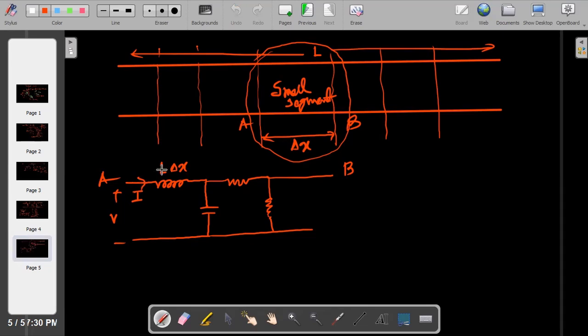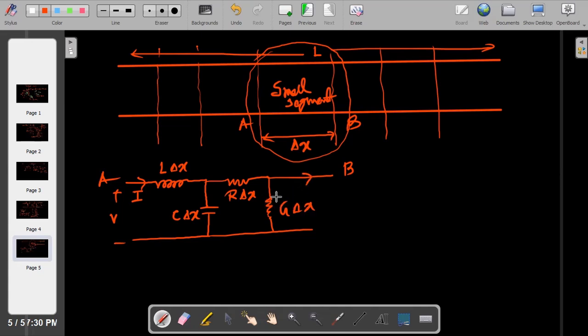That is not the actual inductance. So if delta X length is there, multiply with delta X. Similarly capacitance into delta X, R into delta X, and G into delta X. I think it is very simple.